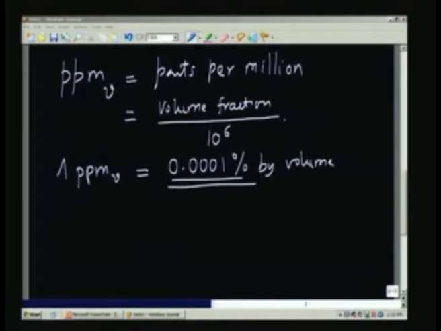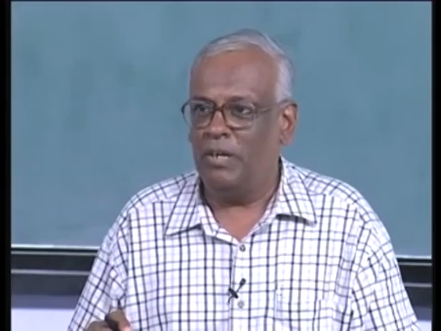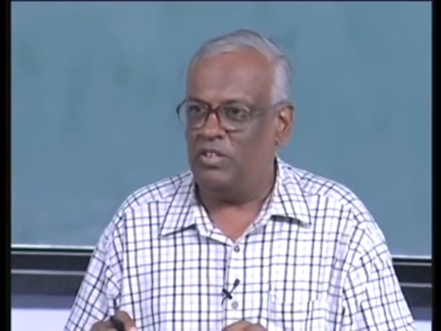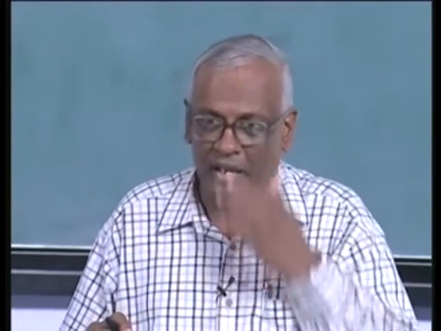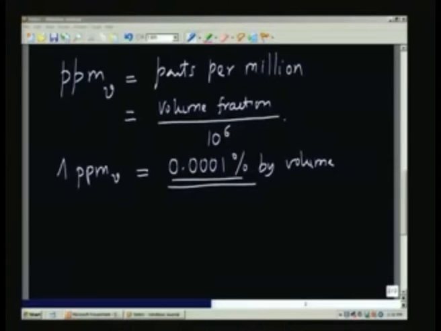So 1 ppm is also 0.0001% by volume, and the reason why we are using this unit is because we are talking about very small quantities. It is better to use a unit which is appropriate, so that the number will be a whole number instead of being a very small fraction.